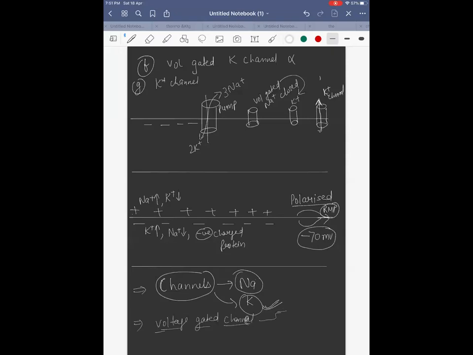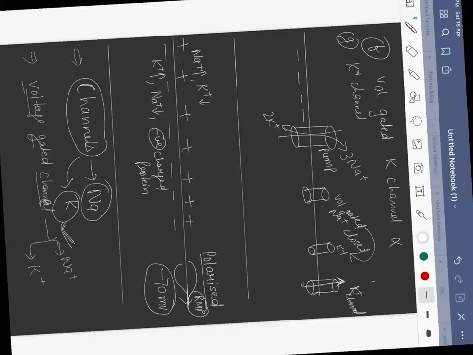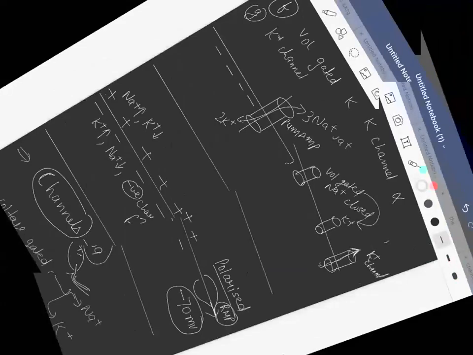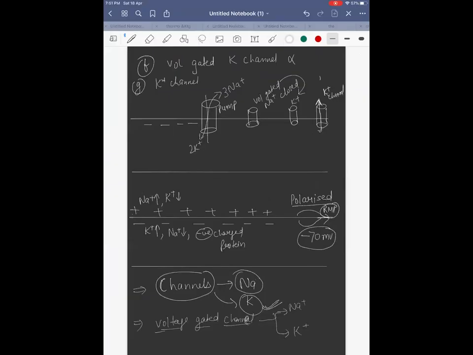So voltage gated channel, we learned again sodium and potassium, right? This will operate only when you have a particular voltage. Only when there is a particular voltage, it will open. At which value will the voltage gated sodium channel open? Around minus 60 millivolt. Okay, minus 55, minus 60 millivolt.